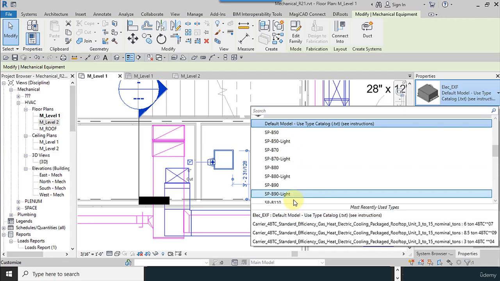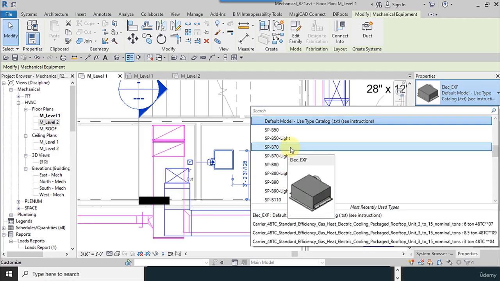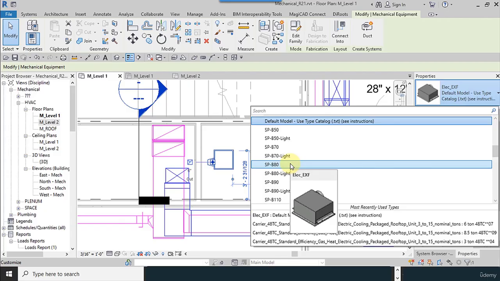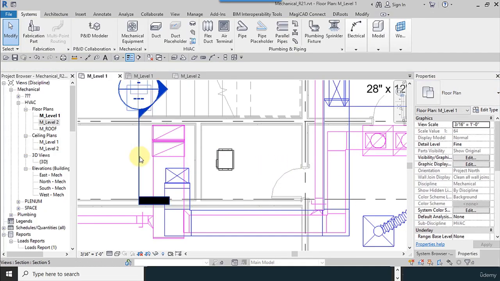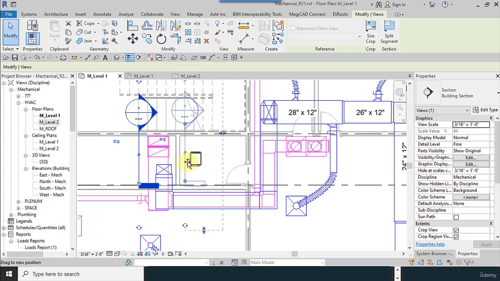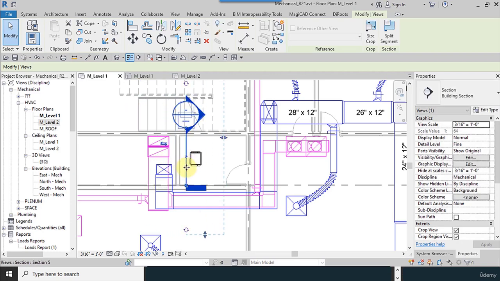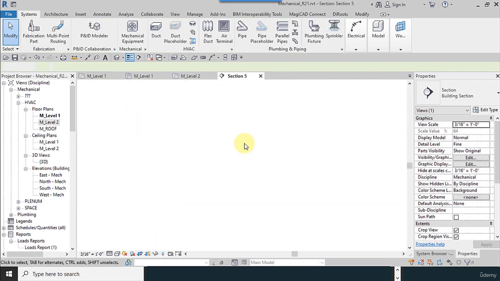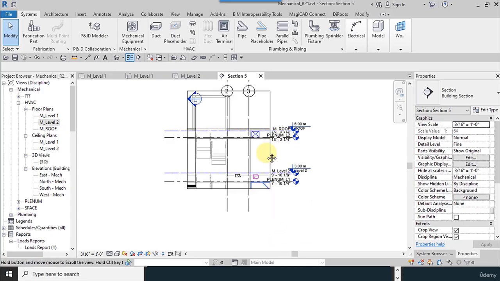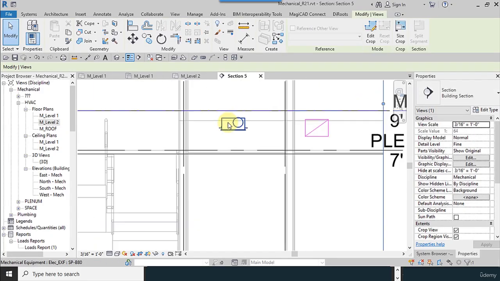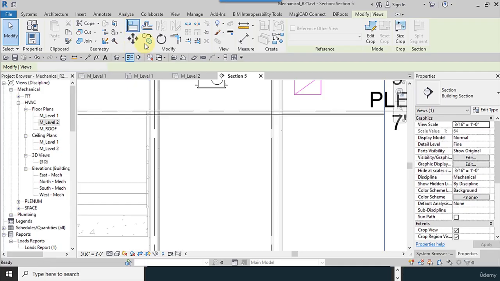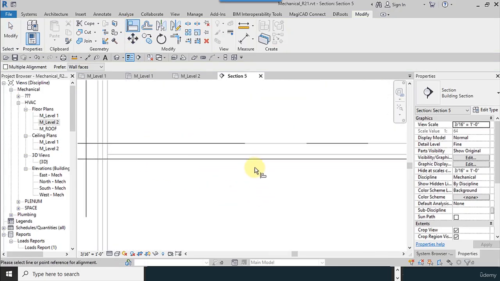And the exhaust fan which I select provides 70 to 80, and I check its elevation by making a section here. This is our exhaust fan, and I align it into the drop ceiling.